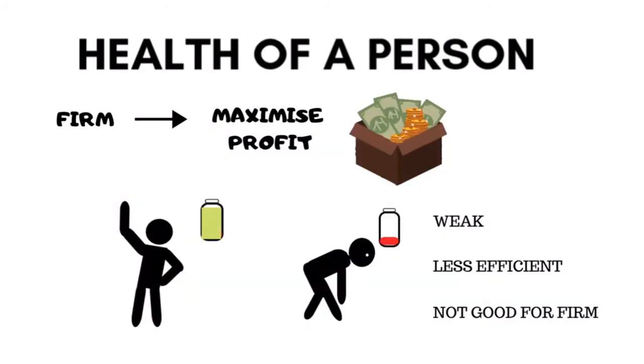Now, another factor for improving the quality of population is looking after the health of the people of the country. If we have healthy people in our country, it will contribute to the growth and progress of the country. Now, in this regard, let me ask you a question. Any firm or organization has the main objective of maximizing profit, to get more and more profit. And how will they get more profit? When they employ educated, skilled, and healthy people. Because healthy people can work more and the output will be more, they'll be more efficient and contribute towards the growth of the organization, the firm or the company, and in turn lead to the growth of the country.